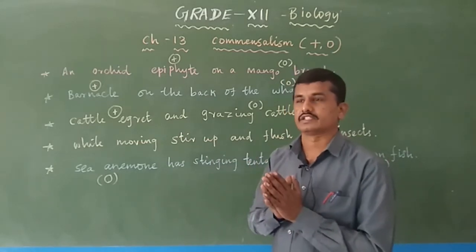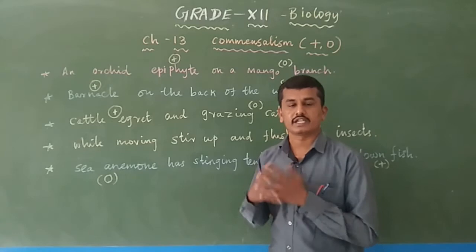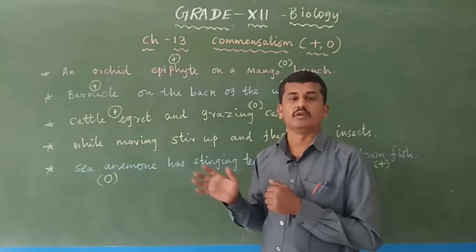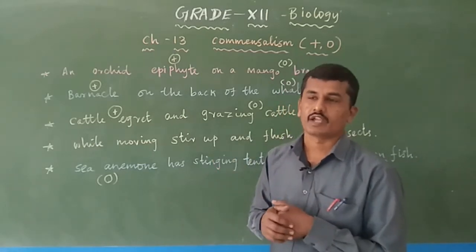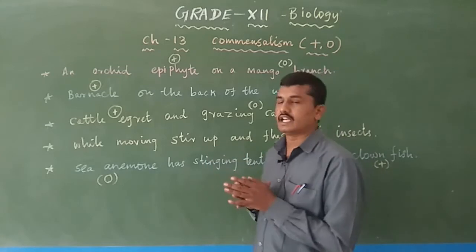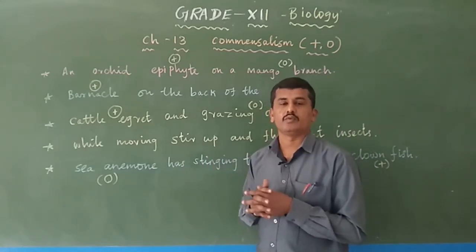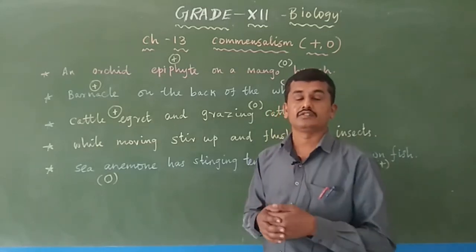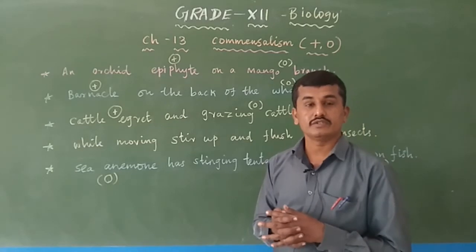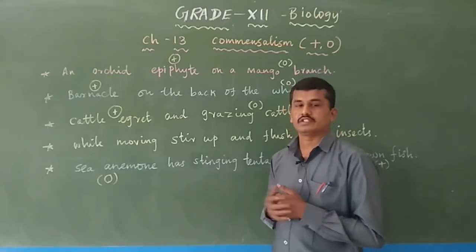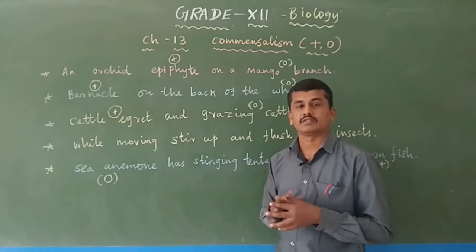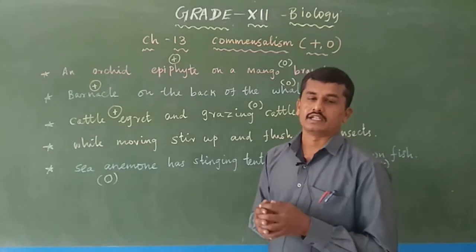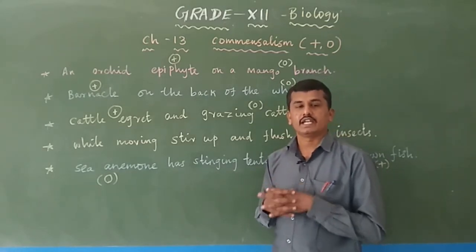So, in this interaction, the cattle do not get any benefit or any negative interaction, only a neutral interaction. But the cattle egret, the bird, gets a positive interaction. So, one organism gets a positive interaction and the other, the cattle, gets neither negative nor positive, only neutral interaction. This interaction is known as commensalism. It is another example of commensalism. While moving with the cattle, the cattle egret gets food.